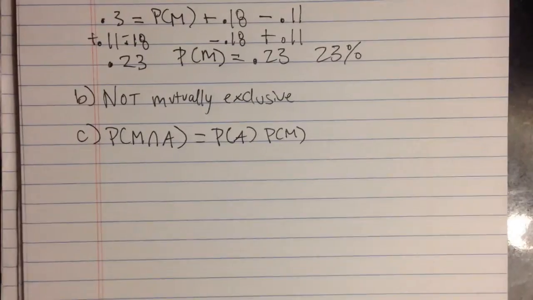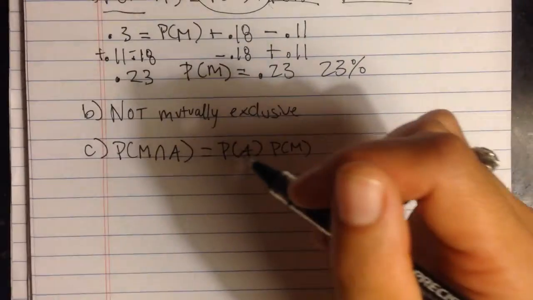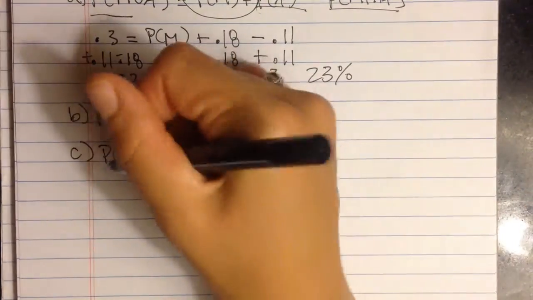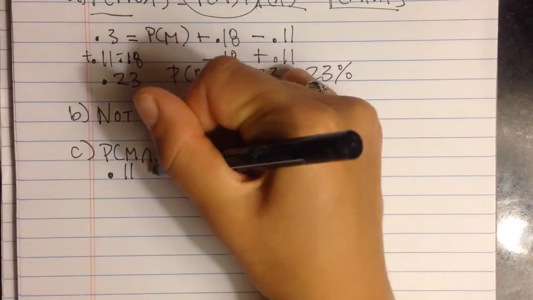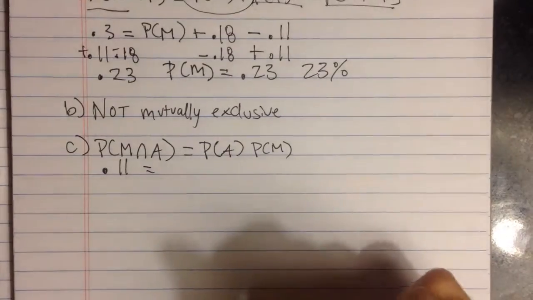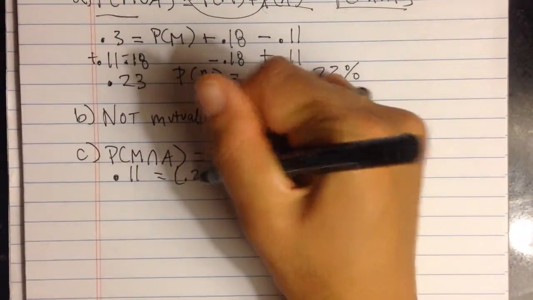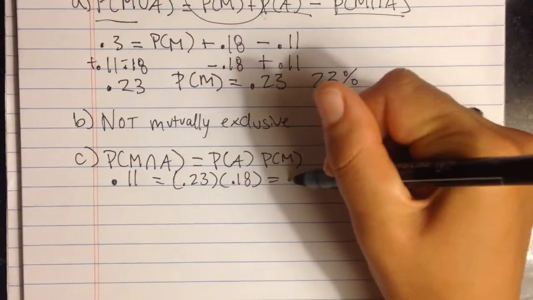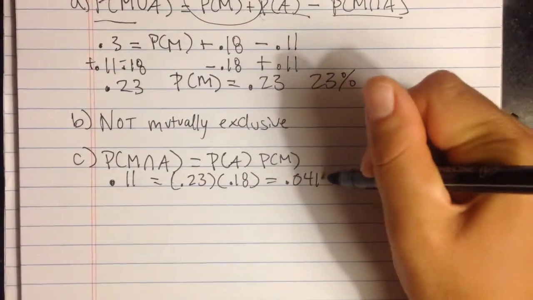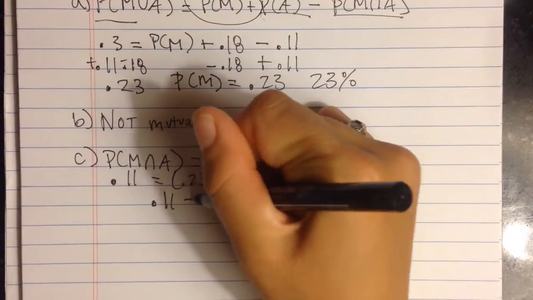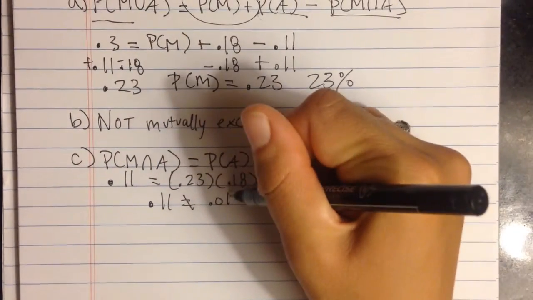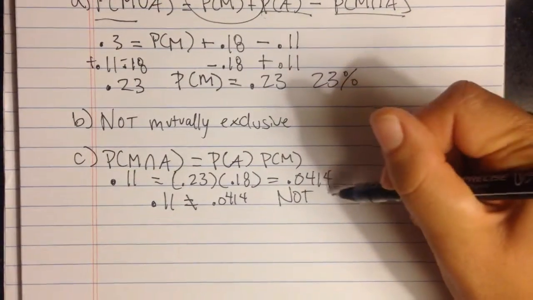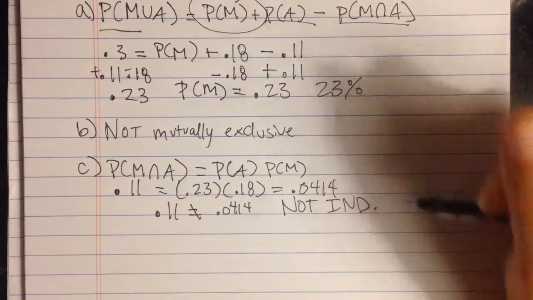So let's see. The intersection of those guys equals 0.11. And if I multiplied the 2 probabilities together, which would be 0.23 times 0.18, it would equal 0.0414. 0.11 does not equal 0.0414, so they are not independent.